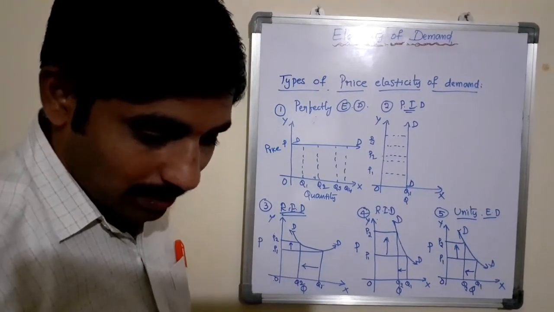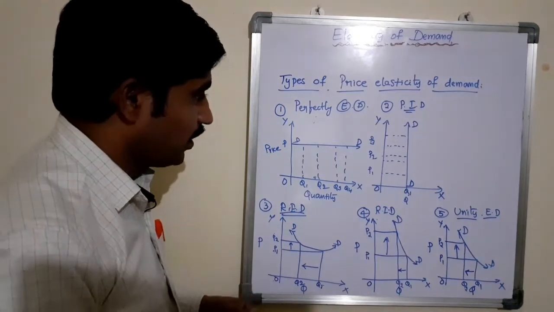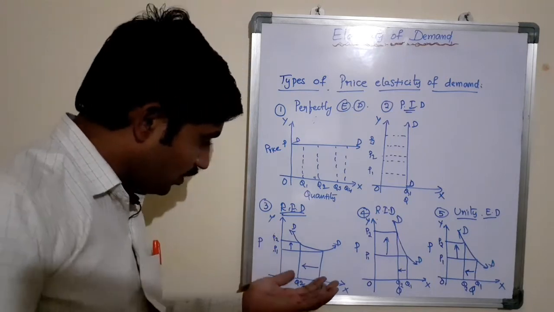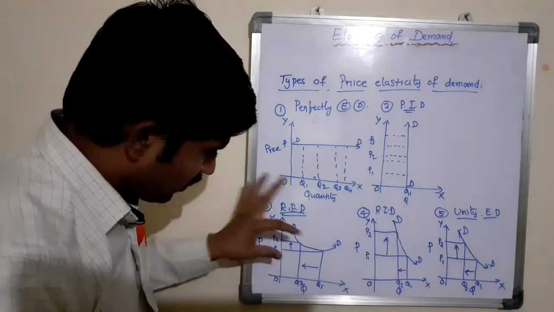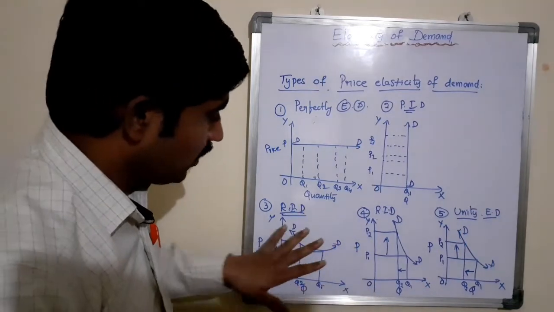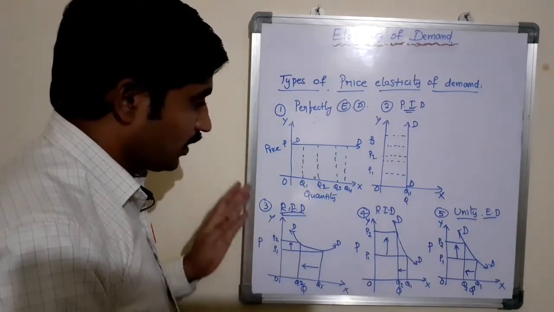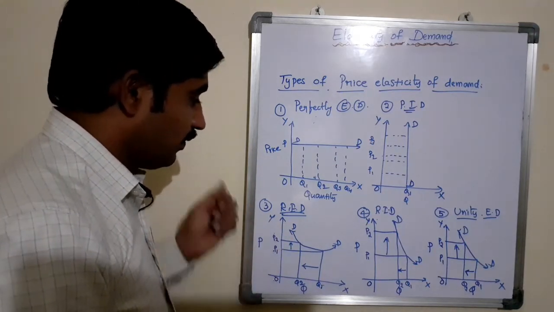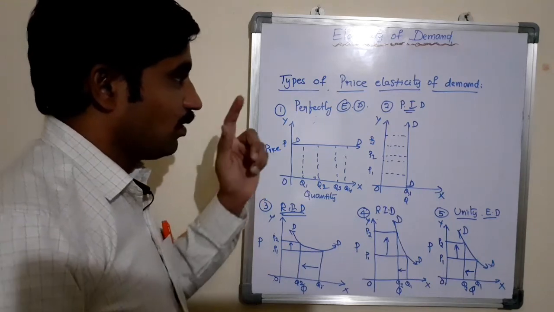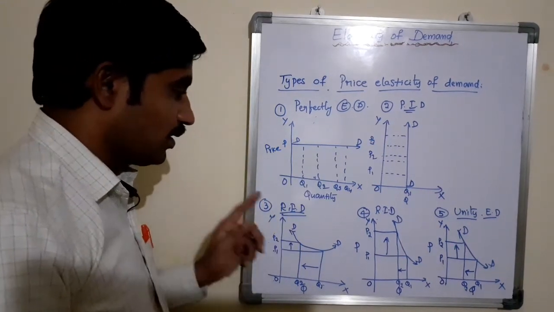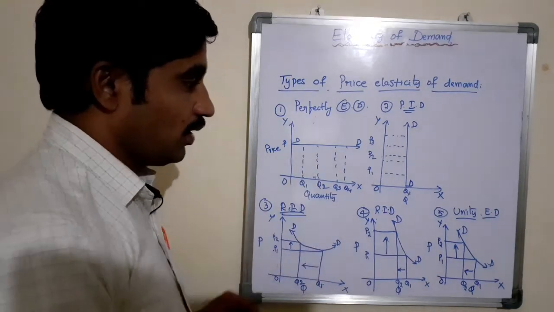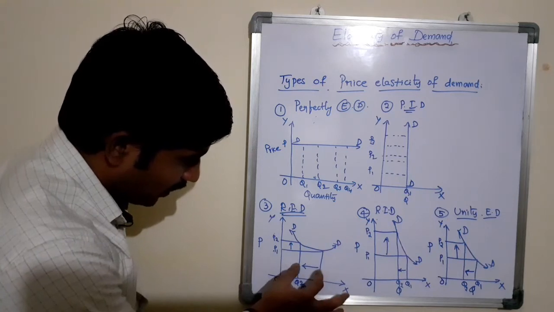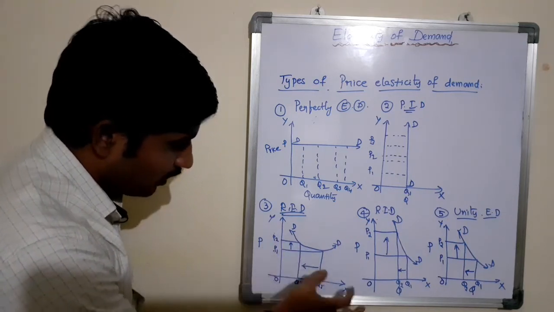Here we need to clearly show the difference between each type of price elasticity of demand by showing the gaps between the prices and between the quantities. By seeing the graph, we can understand what type of price elasticity of demand it is, whether it is perfectly elastic, perfectly inelastic, relatively inelastic, or unity elasticity of demand. You need to maintain very clearly the gap, the range of these quantities and the prices.